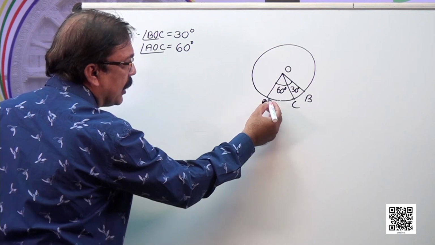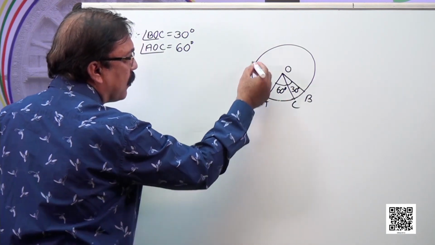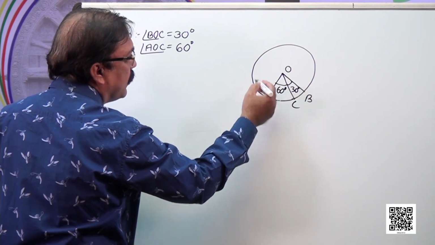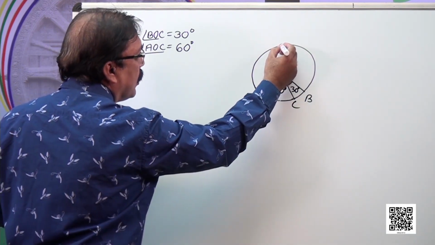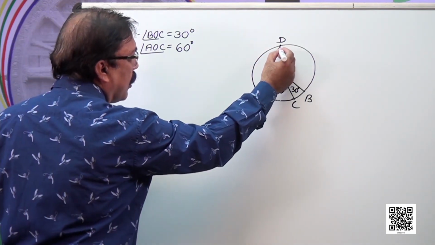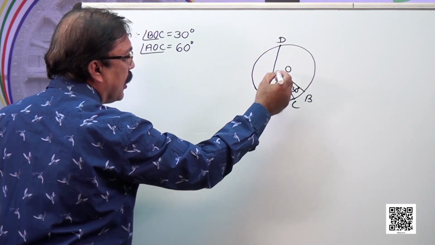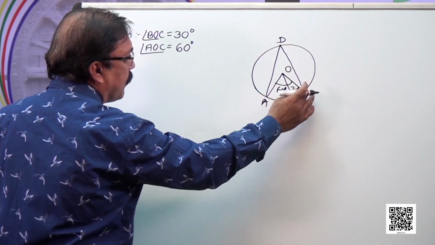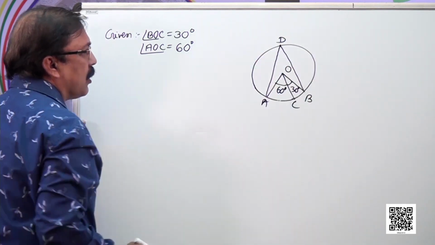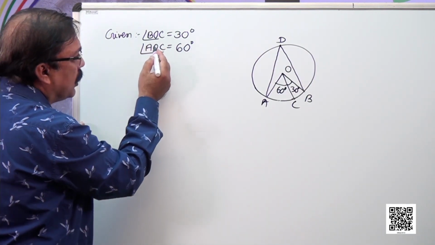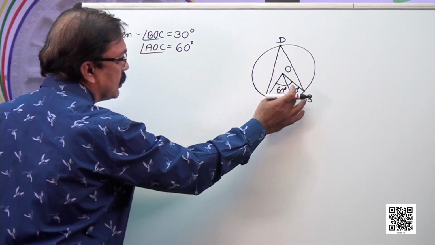Now the arc ACB and rest part of the circle is the major arc ACB and D is a point on it, and it is given that ADB is angle subtended by arc AB on the rest part of the circle. So you see AOC and BOC are adjacent angles.